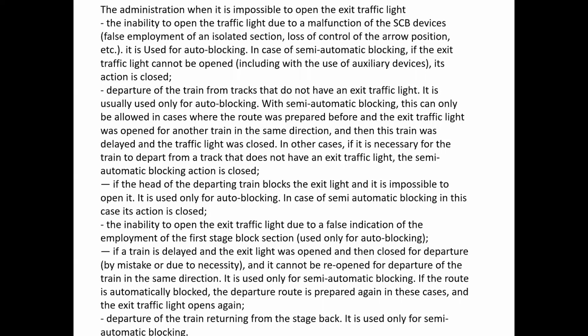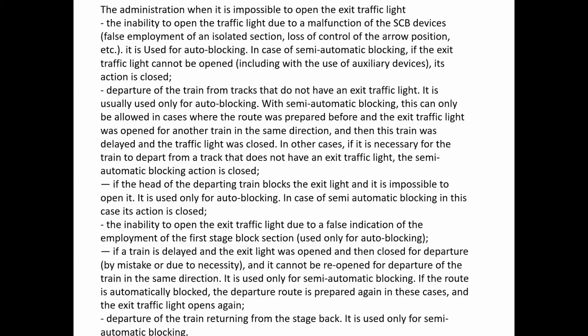Departure when it is impossible to open the exit traffic light. The inability to open the traffic light due to malfunction of the SCP devices is used for auto blocking; in case of semi-automatic blocking, if the exit traffic light cannot be opened, its action is closed. Departure of the train from a track that does not have an exit traffic light is usually used only for auto blocking. With semi-automatic blocking, this can only be